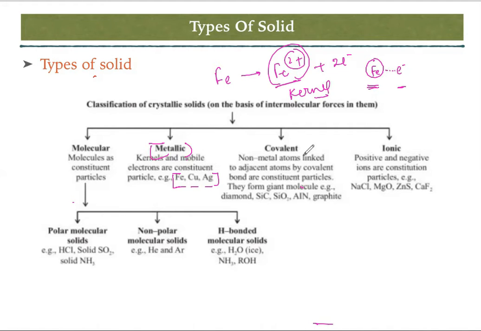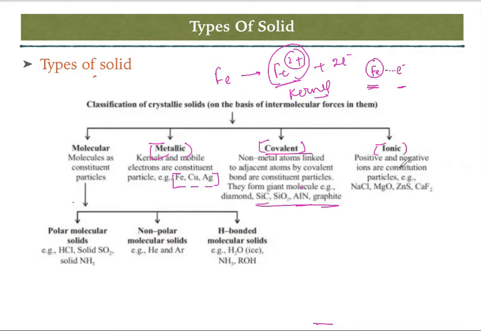Talking about the covalent solid. Non-metallic atoms linked with adjacent atoms by covalent bonds are the constituent particles. They form giant molecules. Examples are SiC, SiO2, AlN, and graphite. If you think of these examples, what happens? This SiC will form a bigger network, and those bigger networks are bonded with covalent bonds.